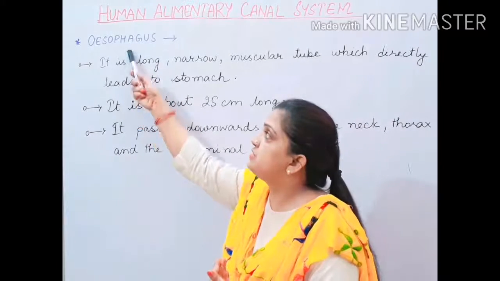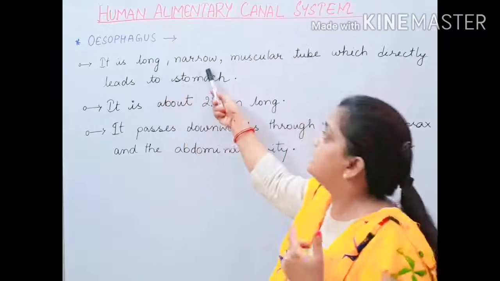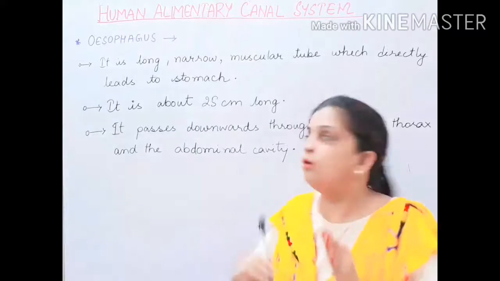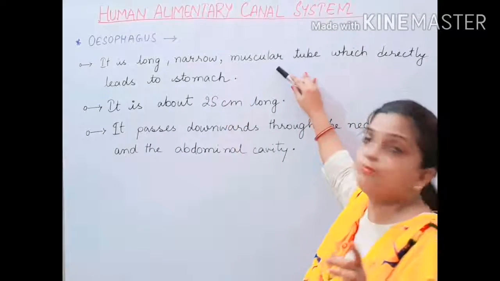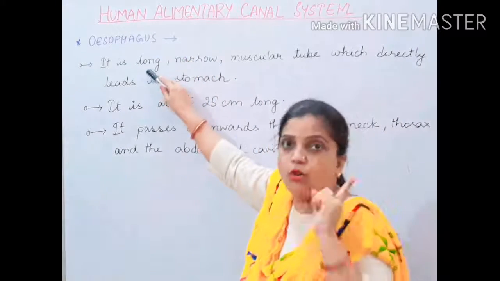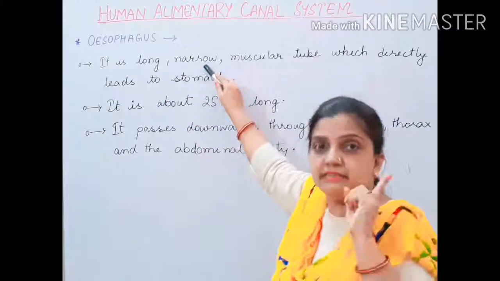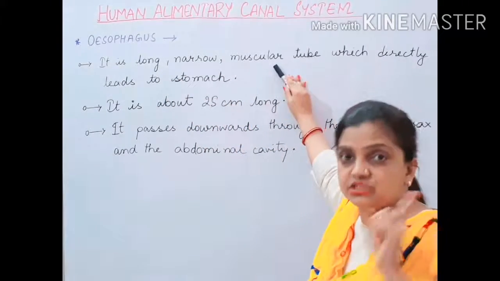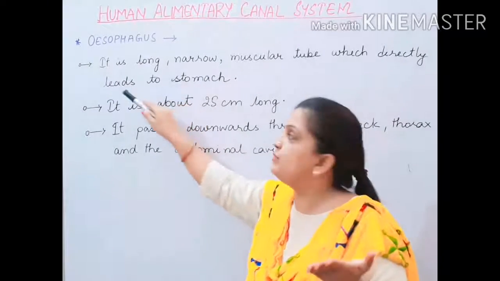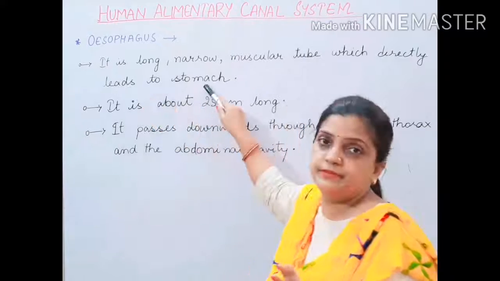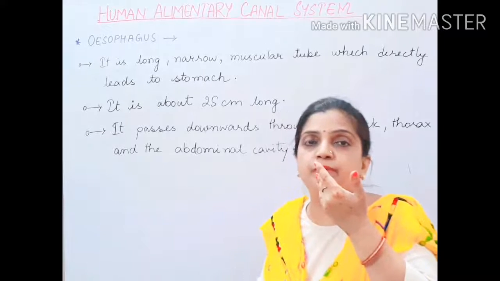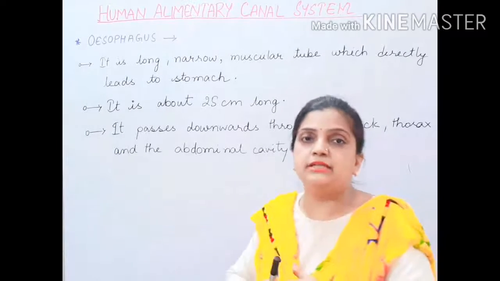Now children, this oesophagus is long, it is narrow, not broad, and it is also muscular, meaning it is made up of muscles. So your oesophagus is a long, narrow, muscular tube-like structure which directly opens into the stomach. On the upper part of the oesophagus are your mouth and pharynx, and at the bottom it is your stomach.